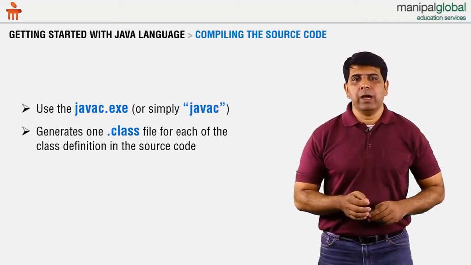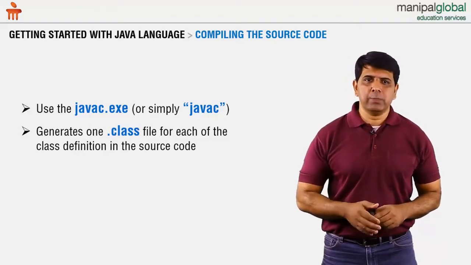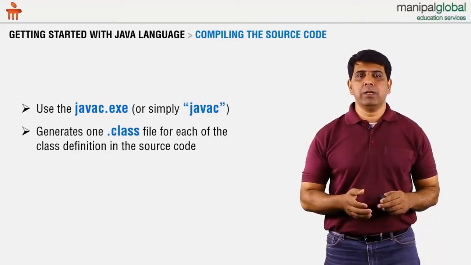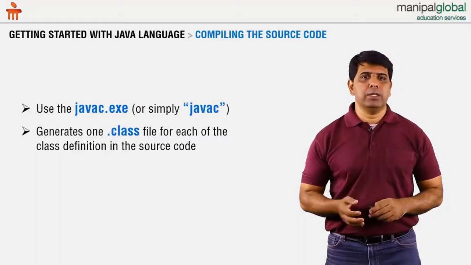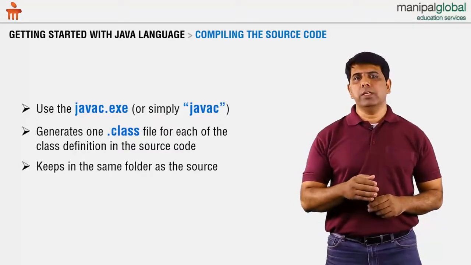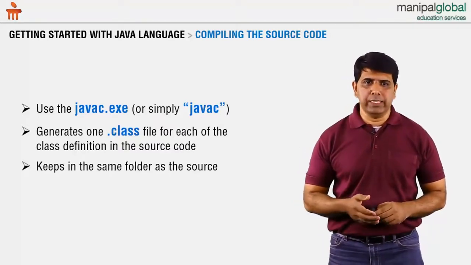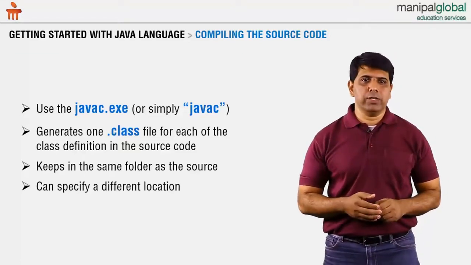In practice, you're going to have one single class definition in a source code. But it is possible that you may have multiple class definitions, in which case the compiler will generate multiple .class files, one for each class. It keeps the generated classes in the source folder itself. However, you do have options to specify different target locations.